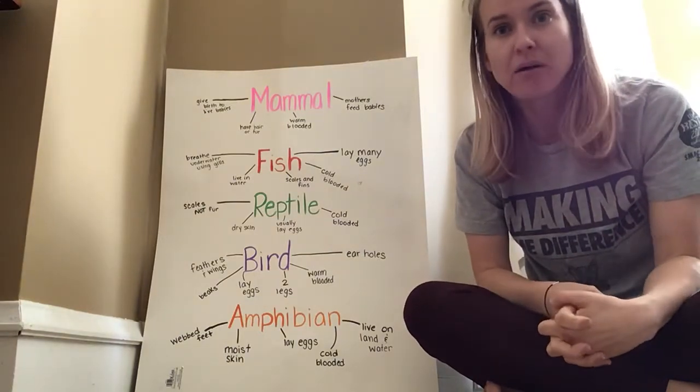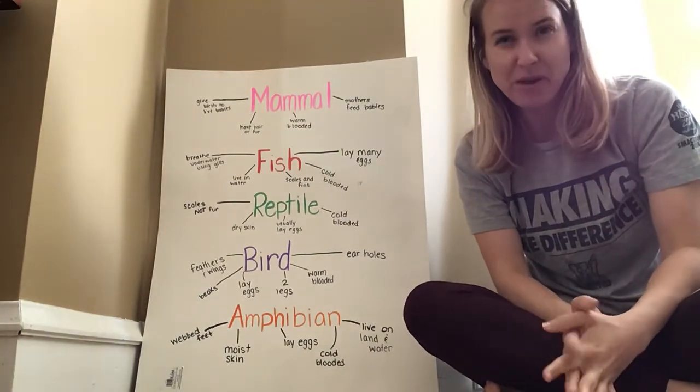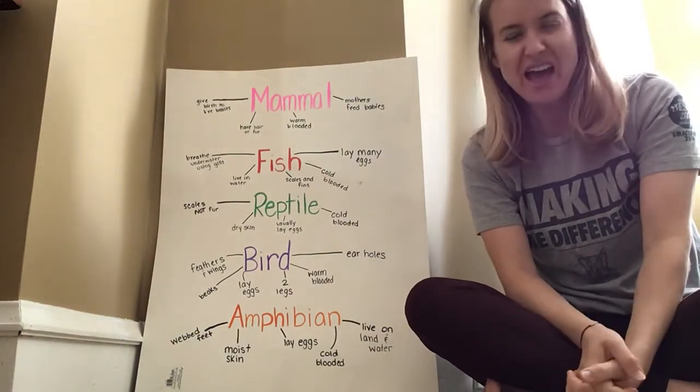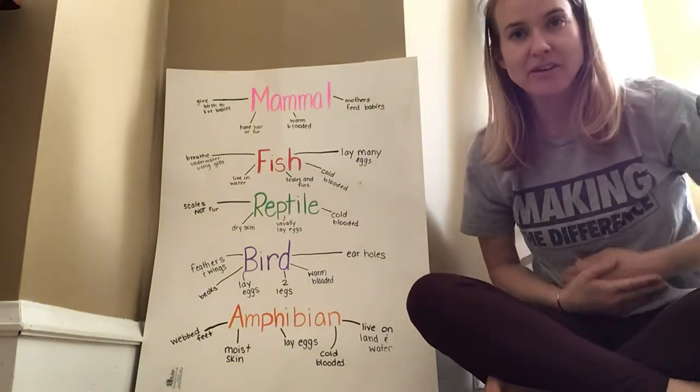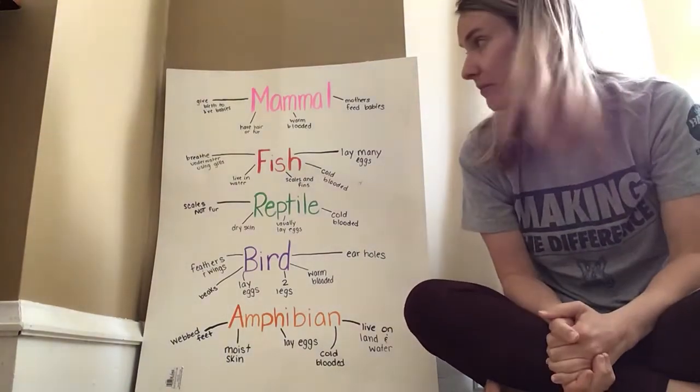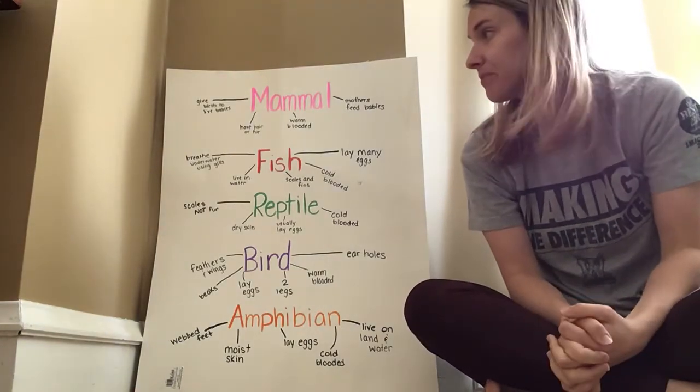Here's some things about mammals. Mammals give birth to live babies. So mammals, they don't lay eggs, they don't sit in a nest, okay? The mommies carry the babies, and then the babies are born, okay? Mammals have fur or hair.